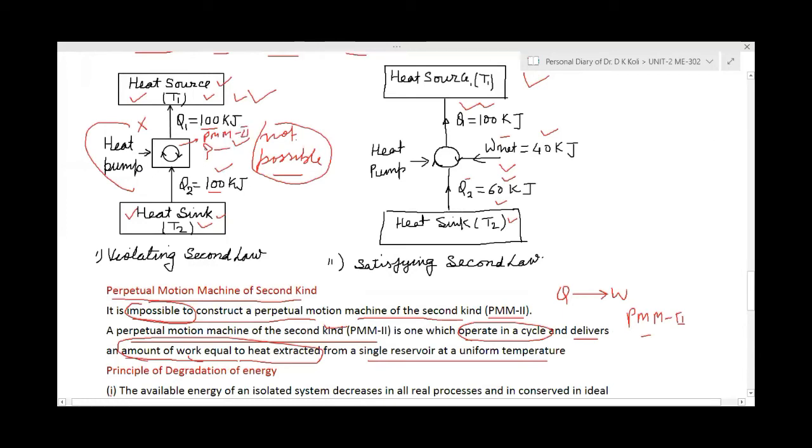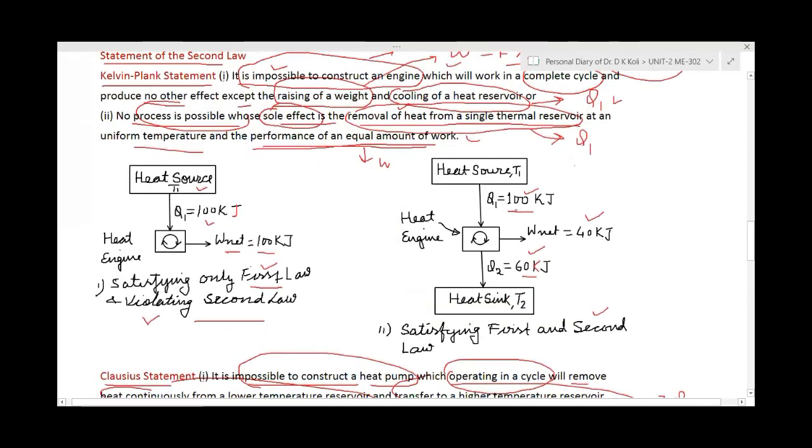Now this machine is taking 100 kJ of heat and converting it to work, W equal to 100 kilojoules.